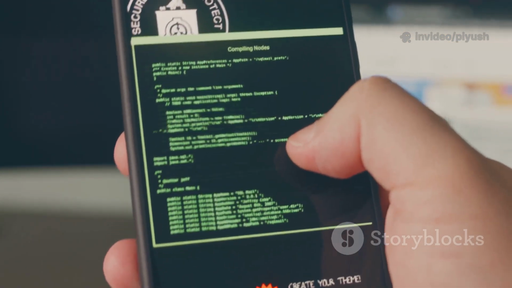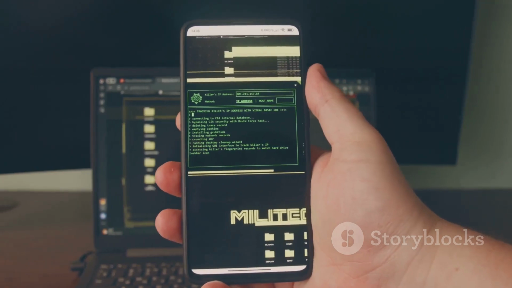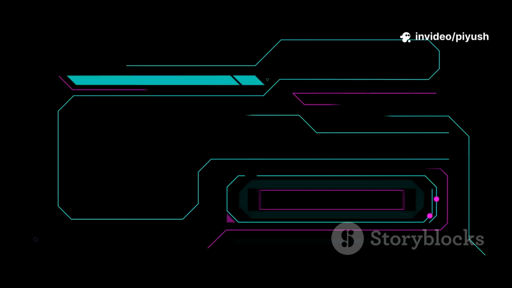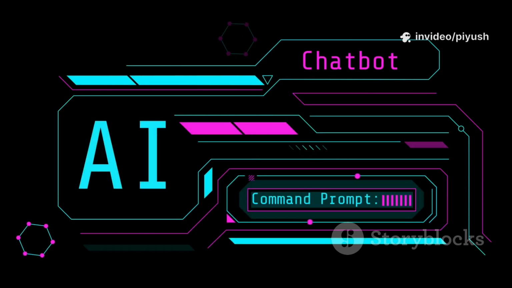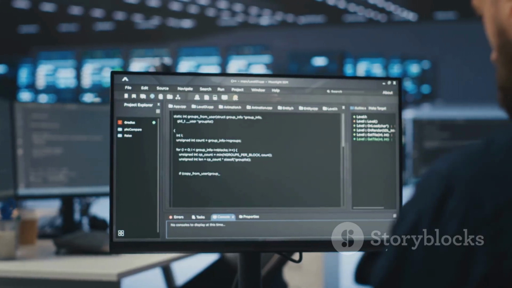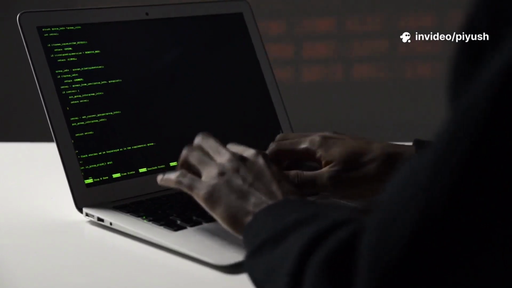Let's break this down. Sudo stands for superuser do and grants administrative privileges. Apt update contacts the software repositories and refreshes the list of available packages. The && means if the first command succeeds, run the next one. Sudo apt upgrade installs the newest versions of all software and system components. You'll be asked for your password and may need to type Y to confirm.